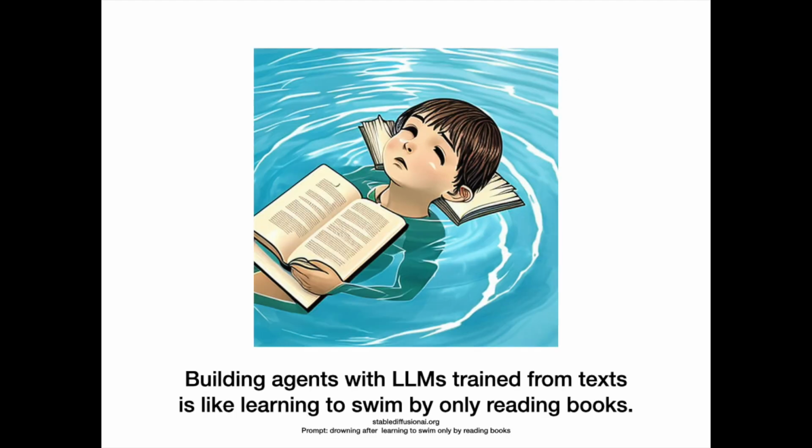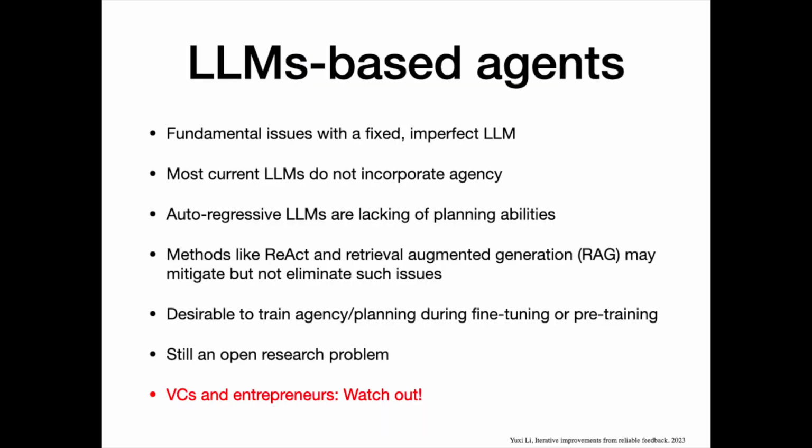Building agents with LLMs trained from text is like learning to swim by only reading books. LLM-based agents: there are fundamental issues with a fixed, imperfect LLM. Most current LLMs do not incorporate agency. Autoregressive LLMs lack planning abilities. Methods like ReAct and Retrieval Augmented Generation, RAG, may mitigate but not eliminate such issues. It is desirable to train agency and planning during fine-tuning or pre-training. LLM-based agents are still an open research problem.